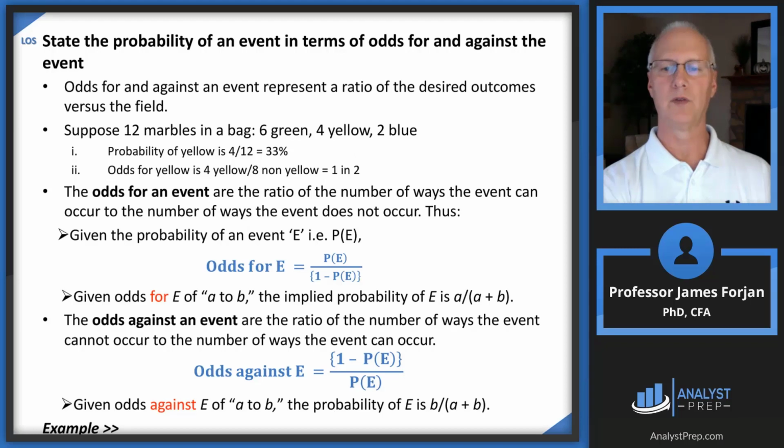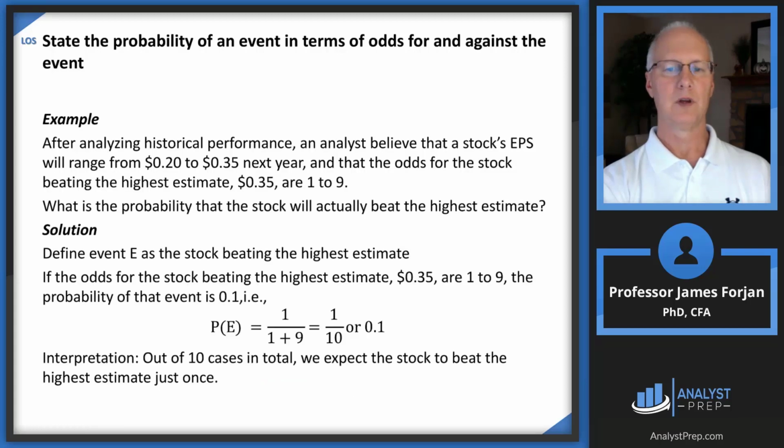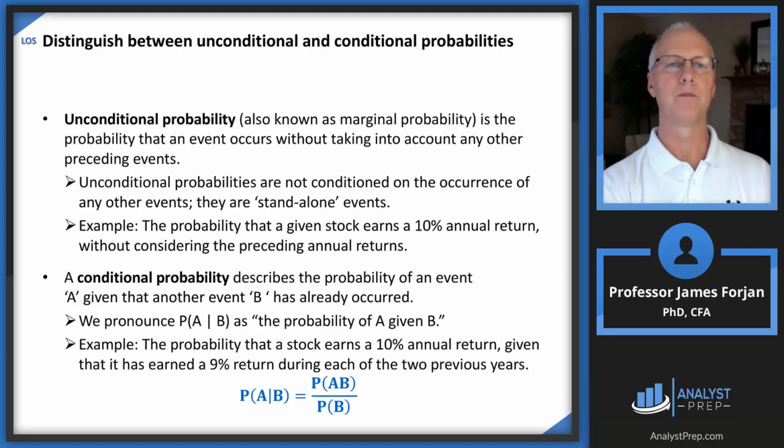We're going to use this formula right in the middle of the page, given odds of A to B. So we take the 1 in the numerator and divide by 1 plus 9, which is 10, so 10%. So in 10 cases, we expect the stock to beat the highest estimate just 1 time. That's next year, so the question stem gives you that number.